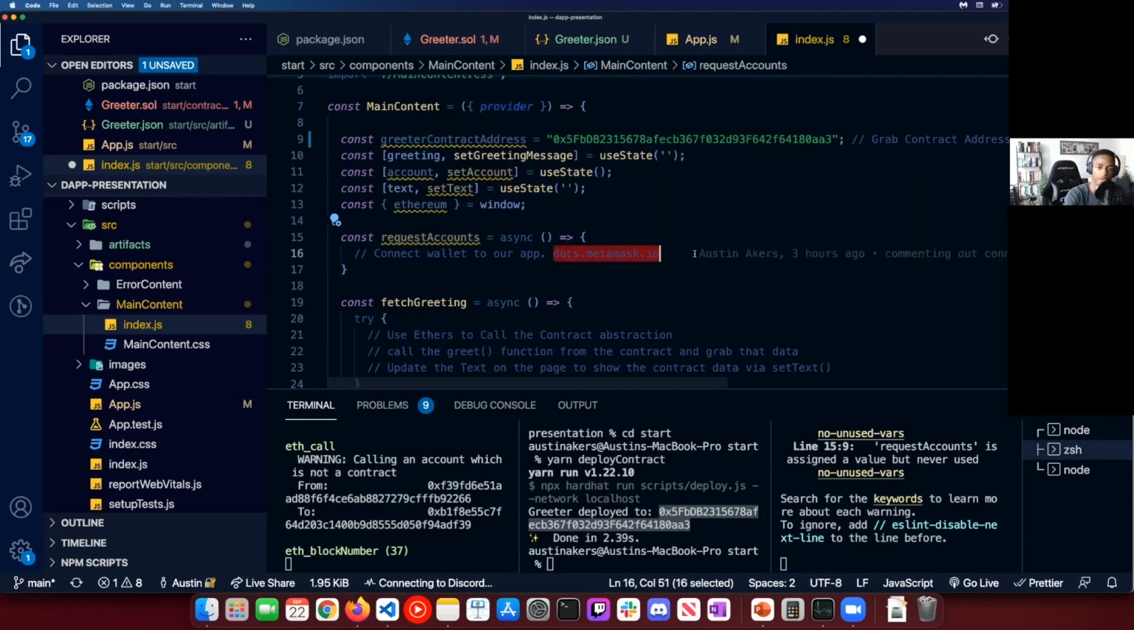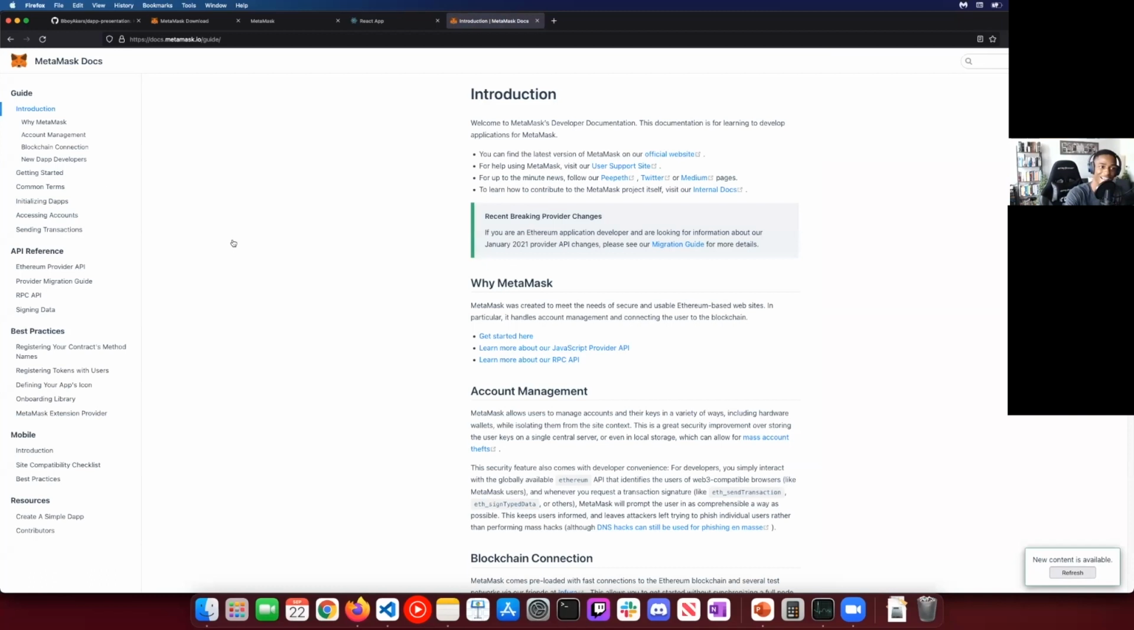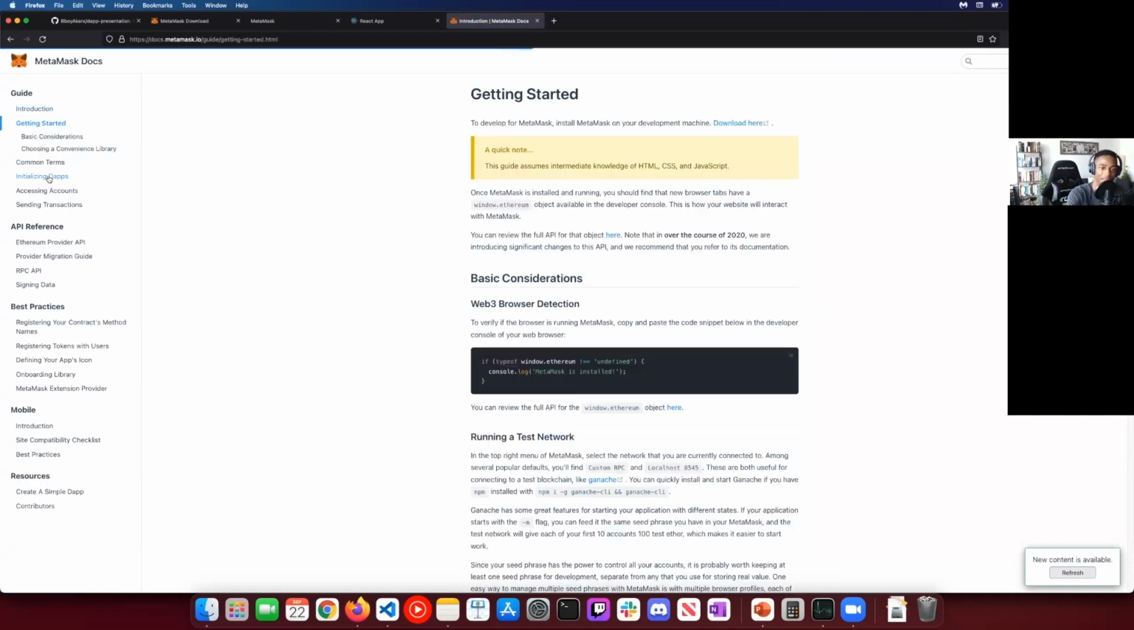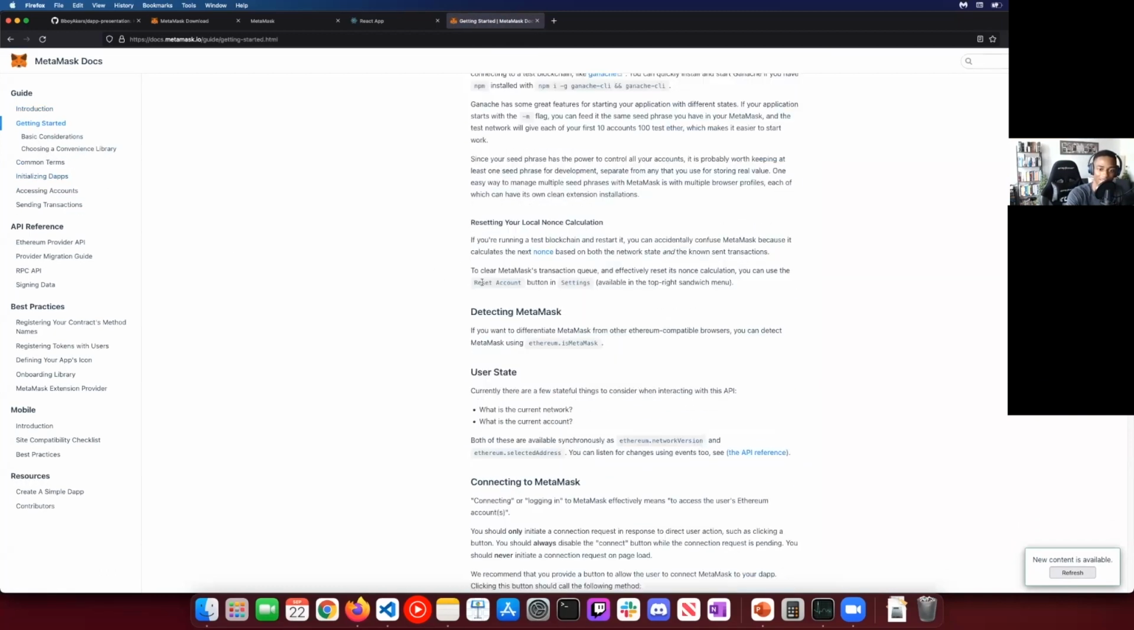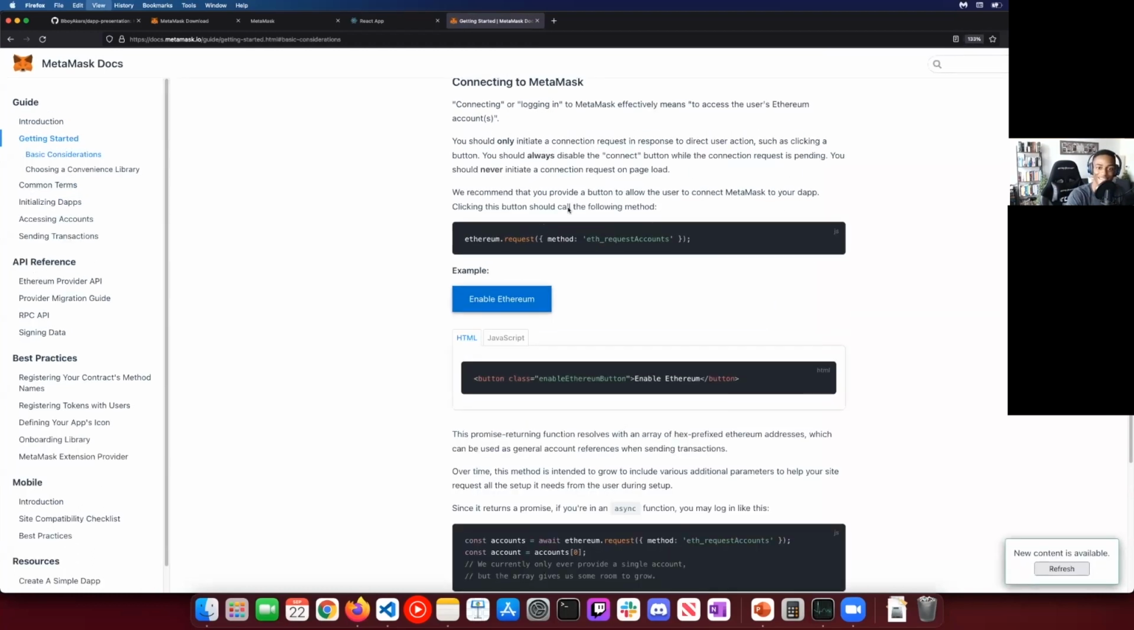So what we're going to do here is I'm going to go to docs.metamask.io. I don't remember things a lot. I know where to find things, but as an engineer, that is very important. And I'm just going to go inside this getting started, like I don't know what I'm doing.